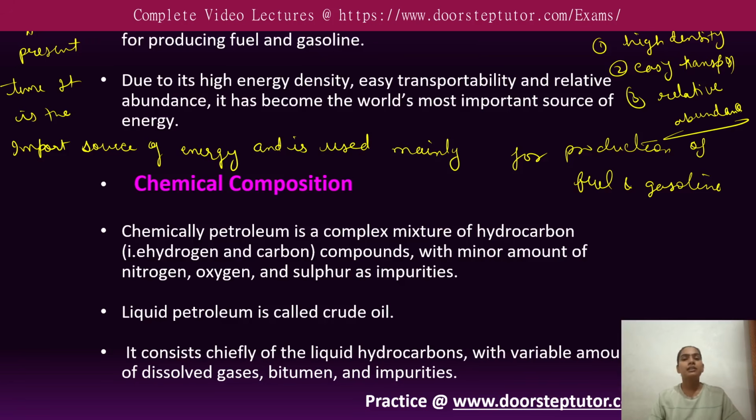Now let us understand its chemical composition. So what is the chemical composition of petroleum? We know that it is a complex mixture of hydrogen and carbon.